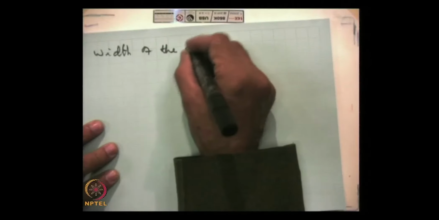Depletion width is also a function of the applied voltage, and the expression for that can be obtained, that is the width W of the depletion region.